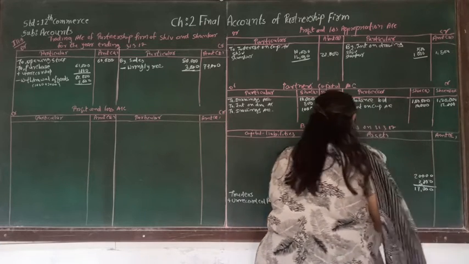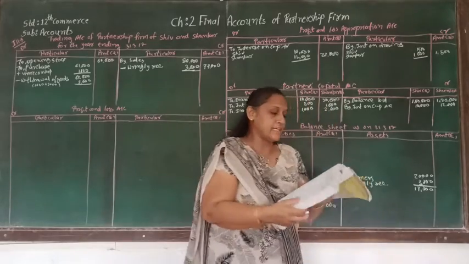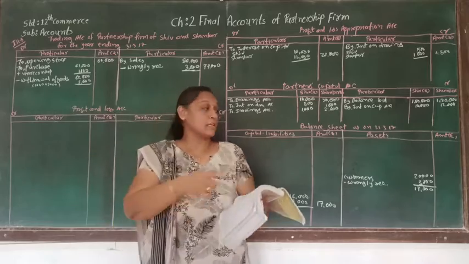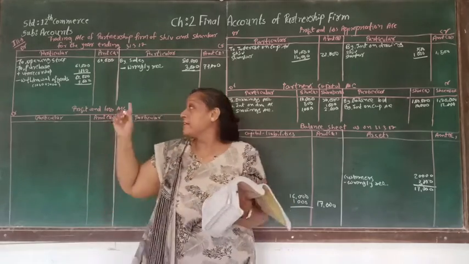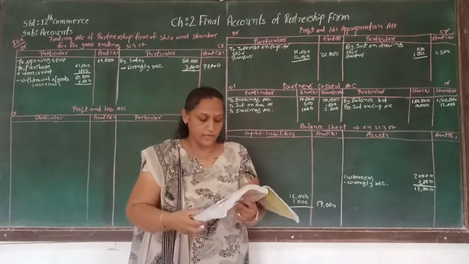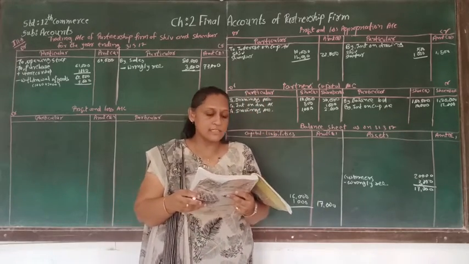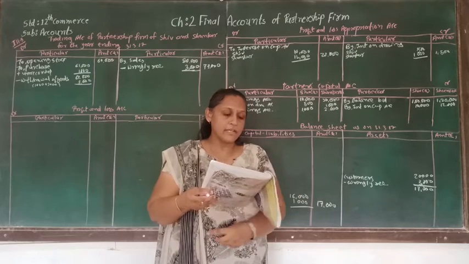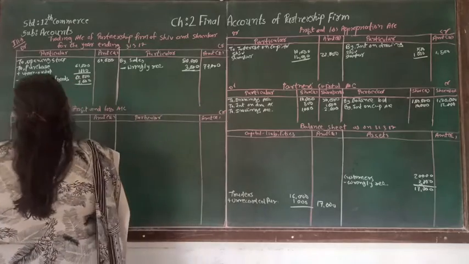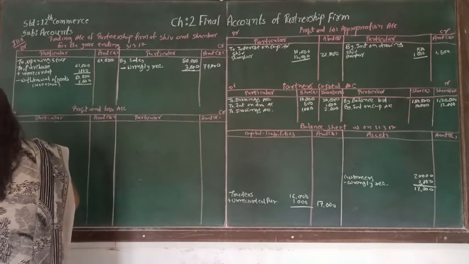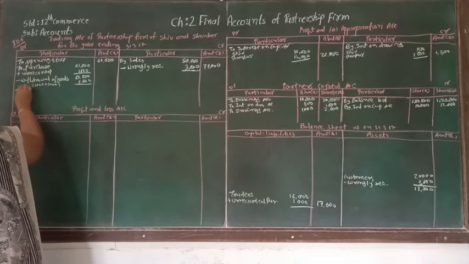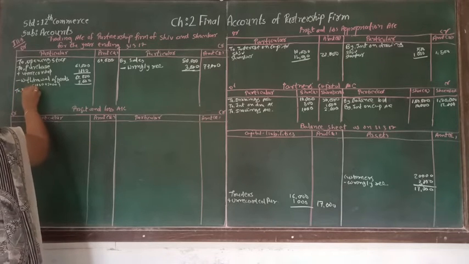So here one adjustment has 4 effects, that is the adjustment number 5. It is supposed to be deducted from purchase, recorded as a drawing, deducted from the sales and deducted from the customers. One adjustment, 4 effects. So adjustment number 5 is finished. Purchase and sales we have already made. Now let's see carriage inward. Carriage inward is an expense related to purchase. So that is supposed to be written here, carriage inward.